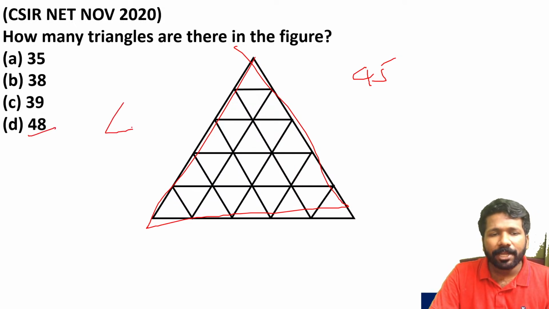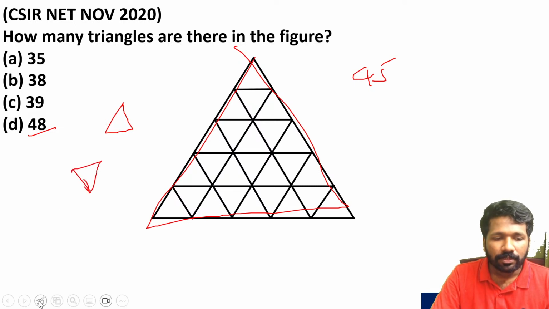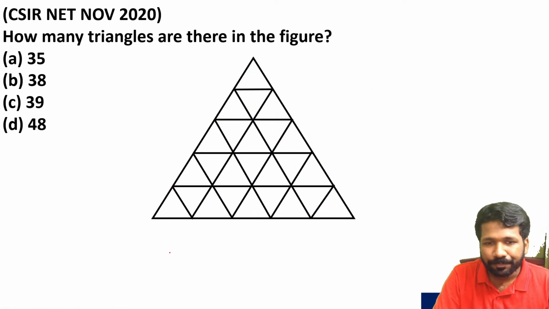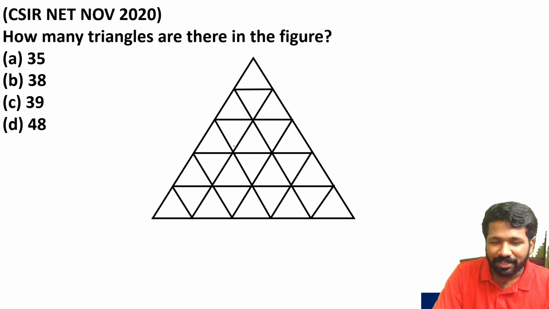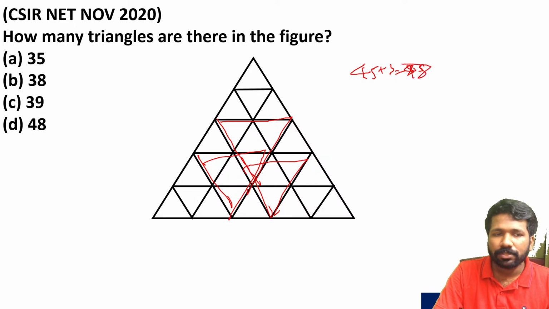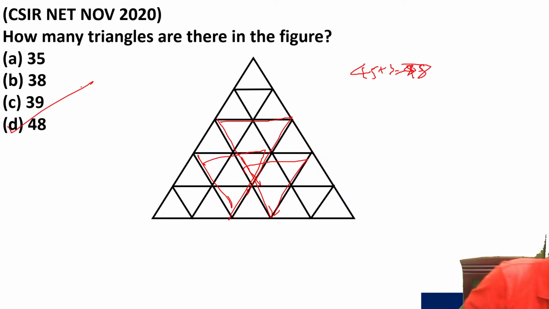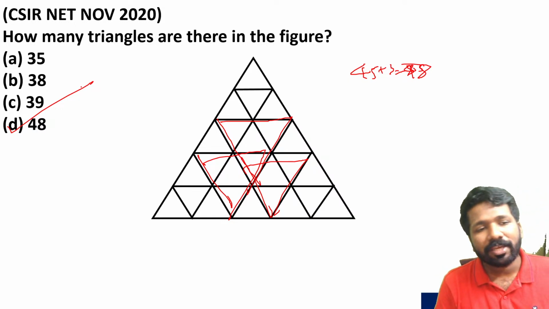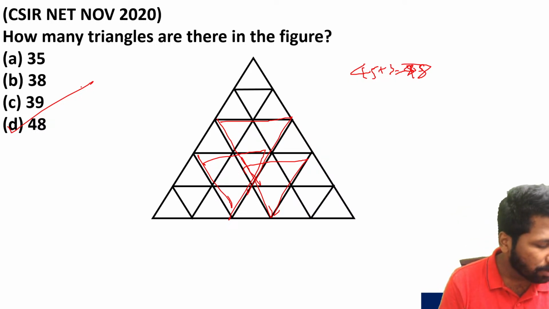All these triangles are upright triangles, but there are upside down triangles also. There is an upside down world, like in the TV series Stranger Things. There is an upside down world also here, where we haven't counted 3 of those triangles. These upside down 2-row involved triangles were not counted. That is how 45 plus 3, 48 count is reached. So option D, 48, is the answer. All of you understood this? A little time consuming, but the options were comparatively easy, so that when you reach 40 or above you could have stopped right away.